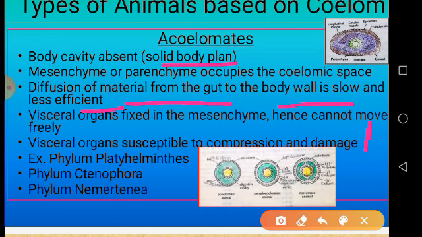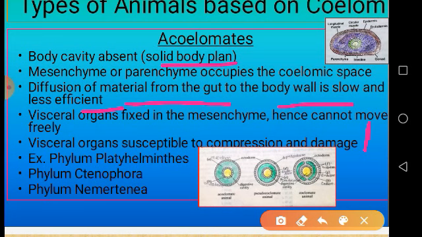Then visceral organs are more susceptible to compression and damage also, because as there is fixed tissue, if somehow there is pressure, there is no cushion-like substance, which is generally present in the coelomates, and it is absent here. That's why the internal organs in these acoelomates are more susceptible to damage.